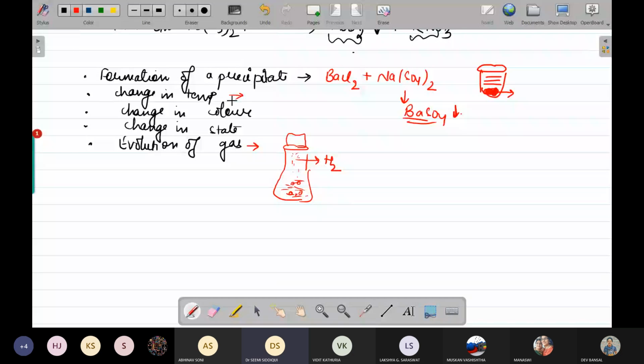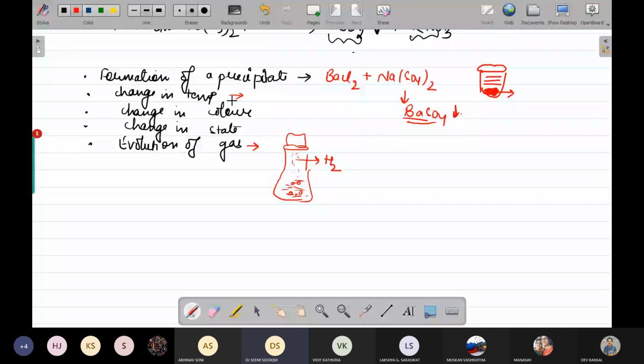Change in temperature: in the case of some reactions, it is characterized by change in temperature, either by absorbing or by releasing heat energy. Now, if in a chemical reaction heat energy is being evolved, then it is going to increase the temperature of the reaction, it means the solution becomes hot.